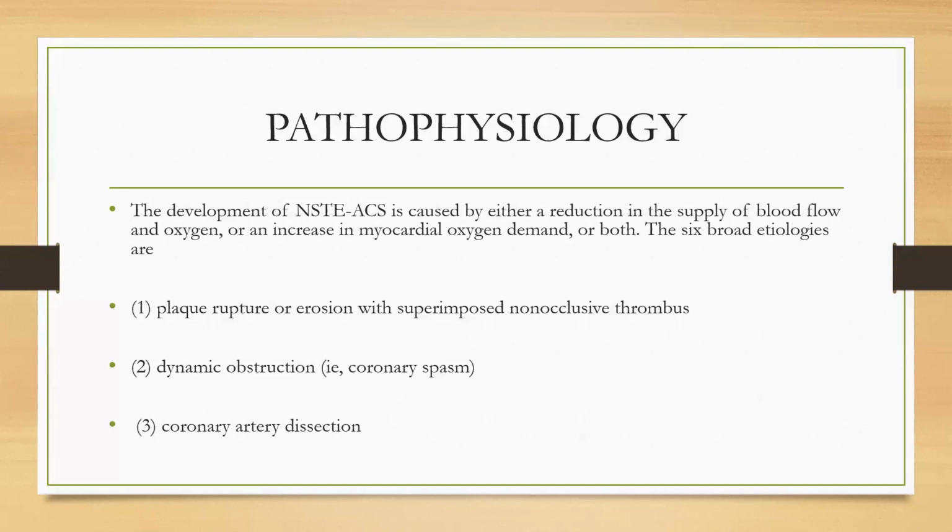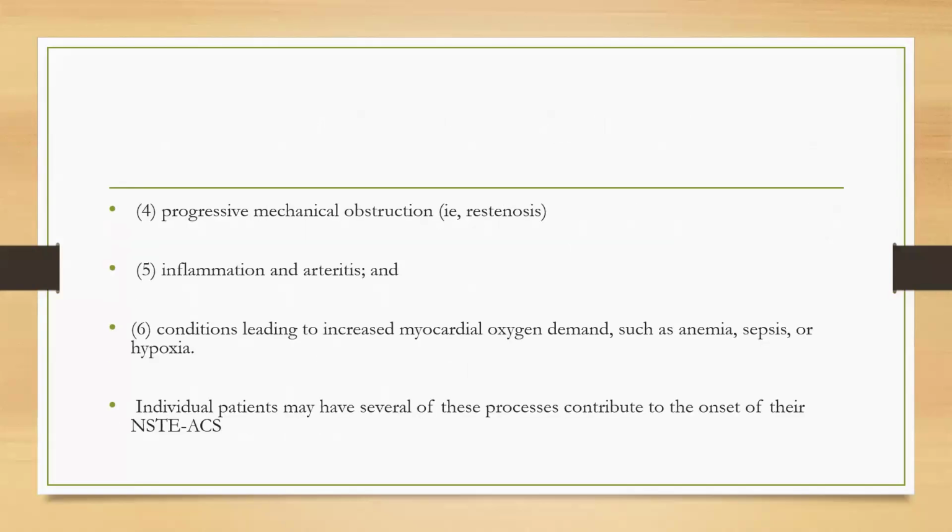Regarding pathophysiology, the development of NSTE-ACS is caused by either a reduction in the supply of blood flow and oxygenation, an increase in myocardial oxygen demand, or both. The five broader etiologies are plaque rupture or erosion with superimposed non-occlusive thrombus, dynamic obstruction, that is coronary spasm, coronary artery dissection, progressive mechanical obstruction, inflammation and arteritis, and conditions leading to increased myocardial oxygen demand such as anemia, sepsis, and hypoxemia. An individual patient may have several of these processes contribute to the onset of their NSTEMI.